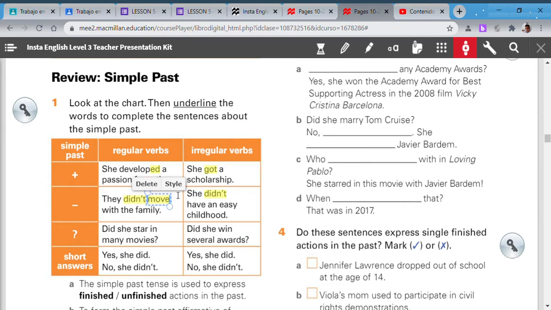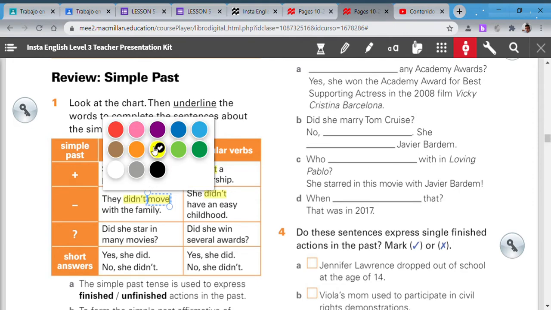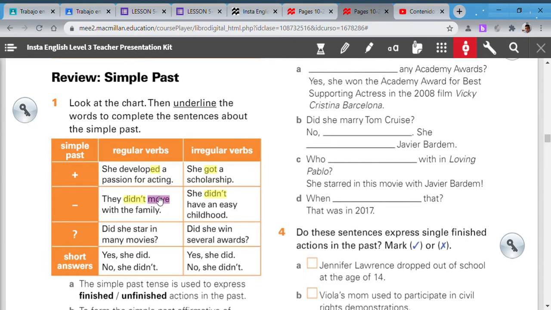There is no ed, so there is no problem because you are writing in negative form. She didn't have. But have is an irregular verb and it's had. Yes, you're right. But when you use the auxiliary, in this case the negative form didn't, it's not necessary to write in the past. They didn't move with the family. She didn't have an easy childhood.